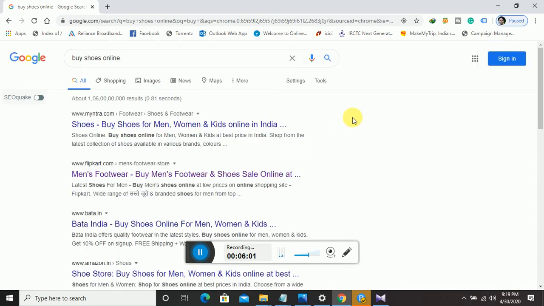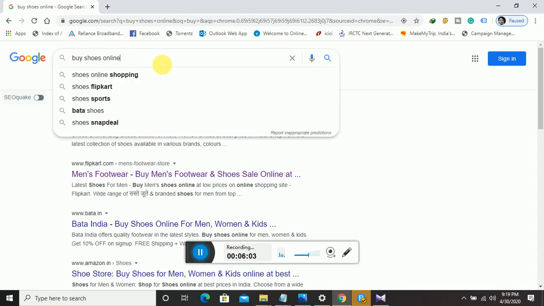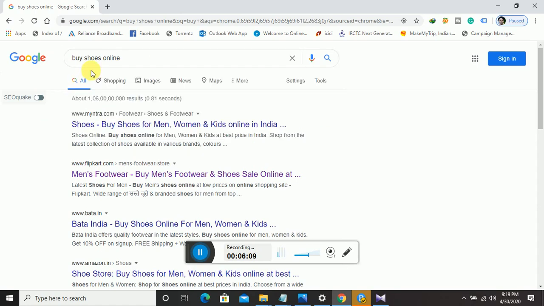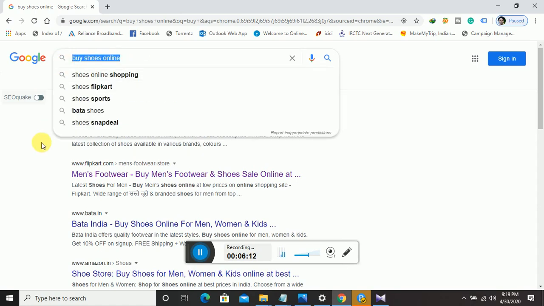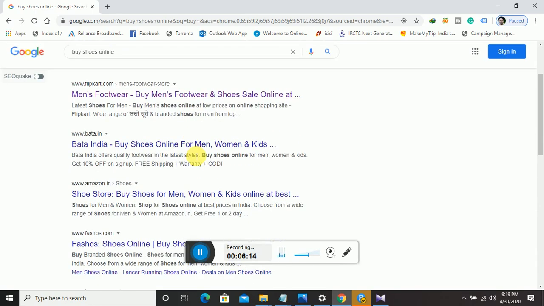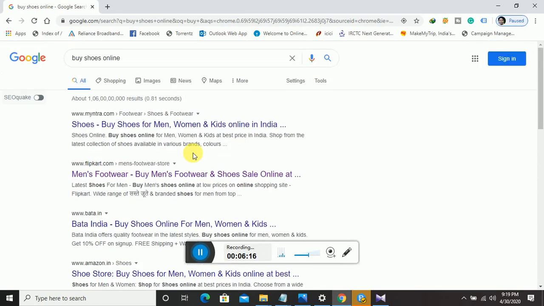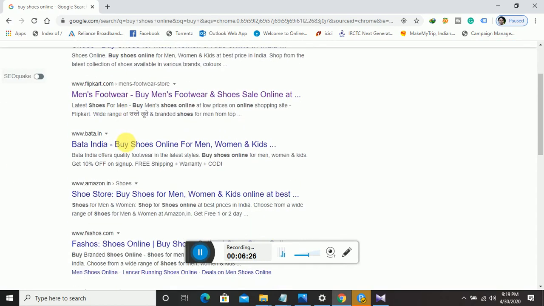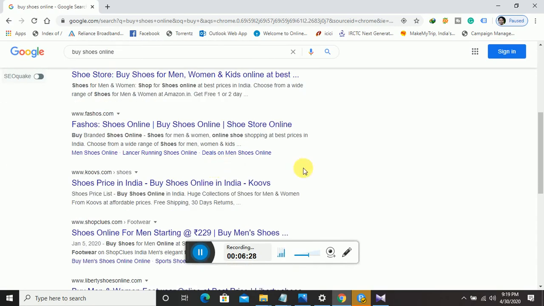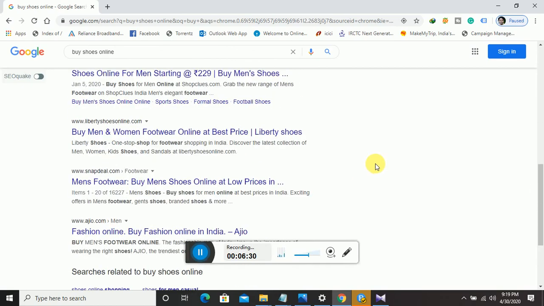So most SEO people try to target these types of keywords to get better revenue and results. These are the keywords which are going to give you the best results. But we recommend specifically at SEO Parrots that we also target informative keywords. The only problem with transactional keywords is that they are very, very difficult to rank. You can see that for this keyword the Myntra website is coming up. Flipkart and Amazon are all very reputed brands, so it's very difficult to beat them through SEO.